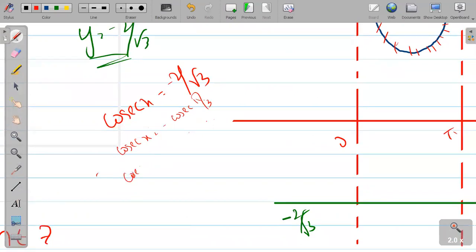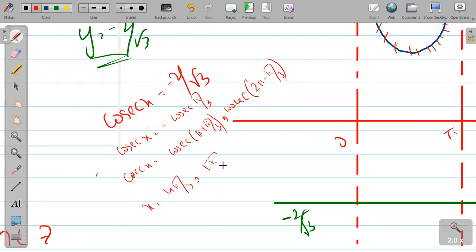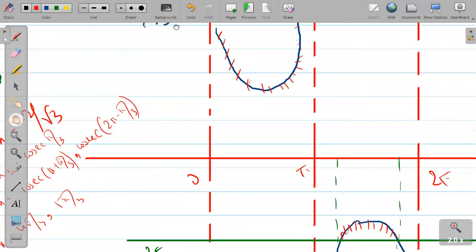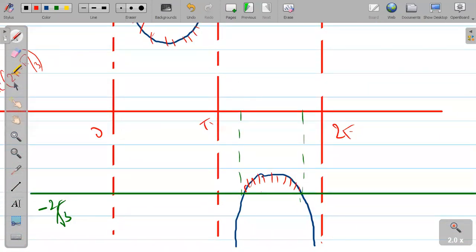Yes, it is. So for the third quadrant, what will we do? Cosec of pi plus pi by 3, and you know that pi plus pi by 3 gives minus this. Remember, what will be the value of x? Pi plus pi by 3 is 4 pi by 3. 2 pi minus pi by 3 is 5 pi by 3. These are the two values we have got: 4 pi by 3 and 5 pi by 3.